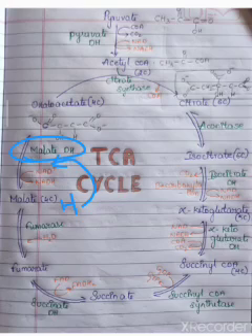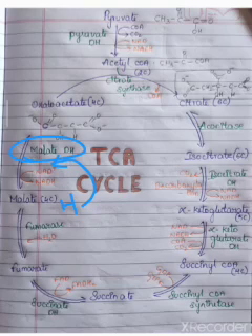So this oxaloacetate again follows the same cycle with the help of acetyl CoA. It again forms citrate and the cycle continues. Okay, so this is the TCA cycle. Why do we call this the TCA cycle? Because the first formed compound is a tricarboxylic acid, citric acid.